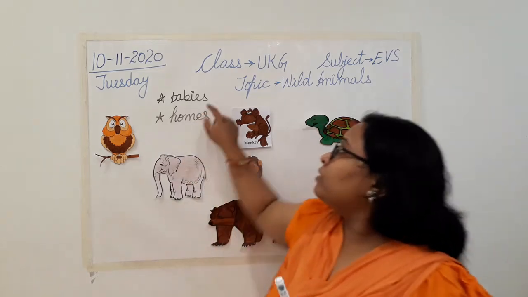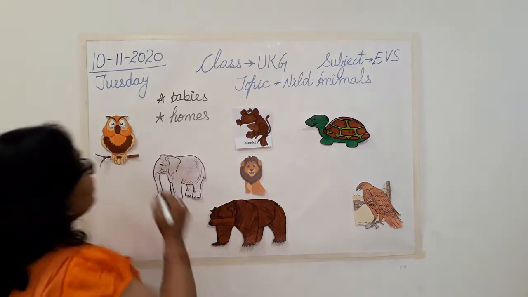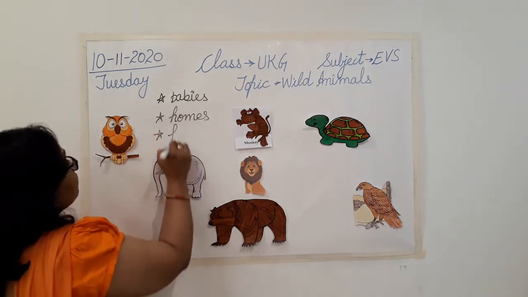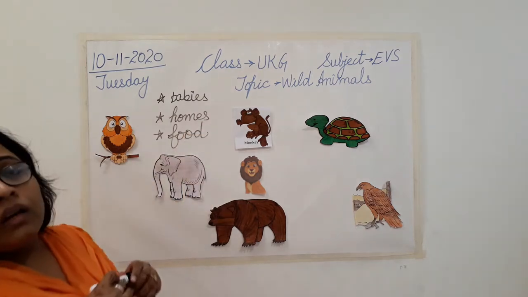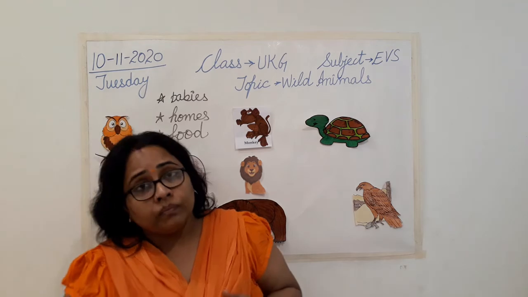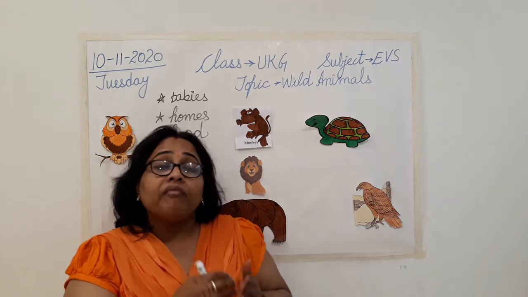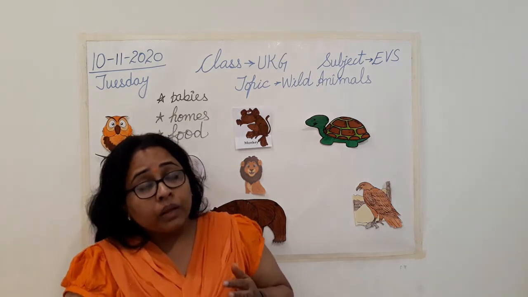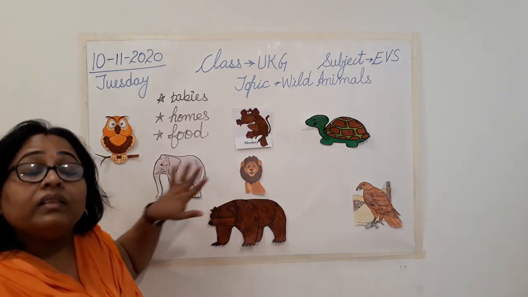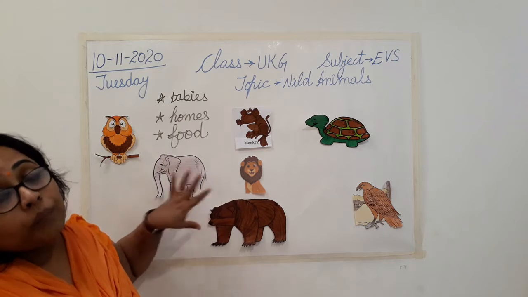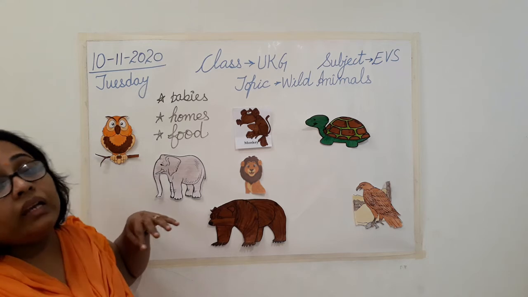Clear? So one is babies. Then we are going to learn about their homes. And the third thing is food. Now, again if we discuss food, see, those animals who live on a farm get food from the farm owner, the farmer. Whoever the farmer or the owner of the farm is, gives them food. But if we talk about these wild animals, nobody goes to give them food. They search for their own food, they look for it themselves, and then they eat.